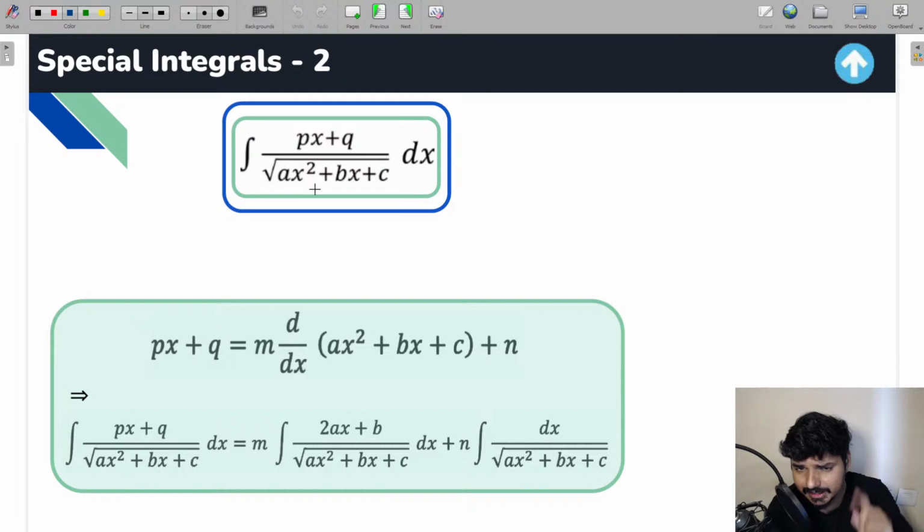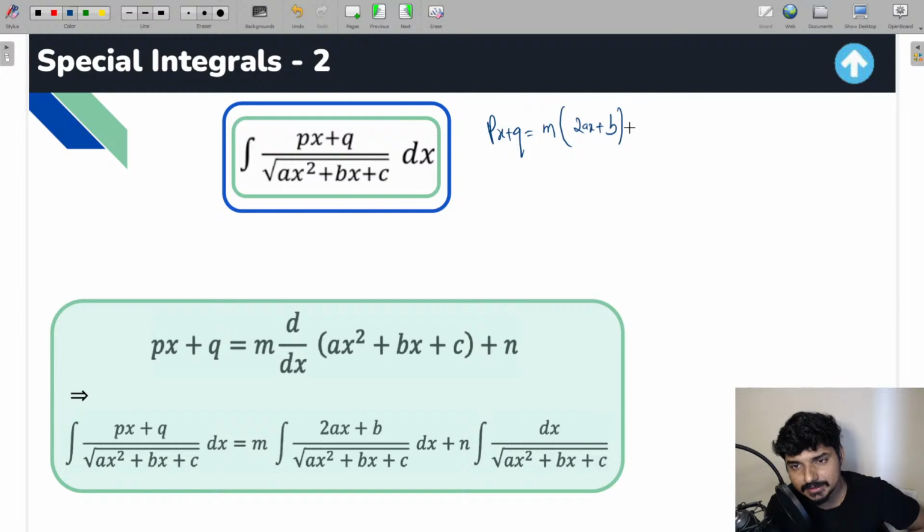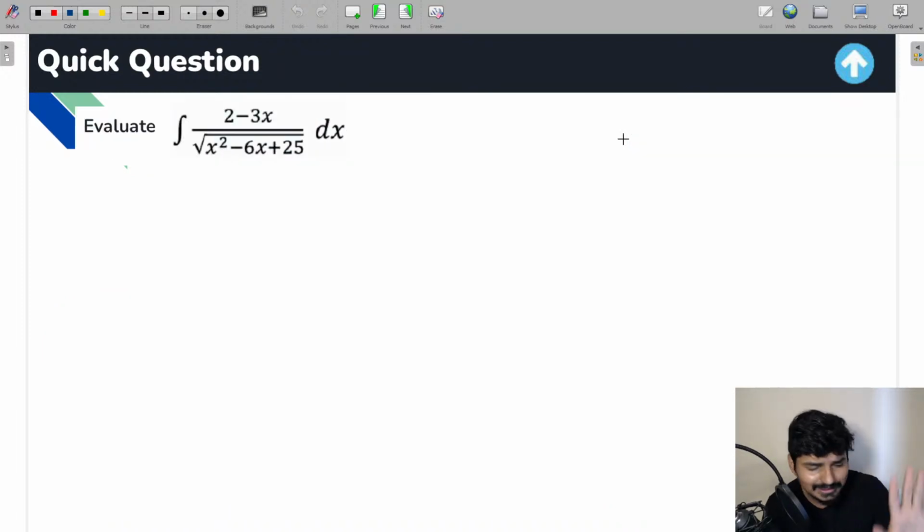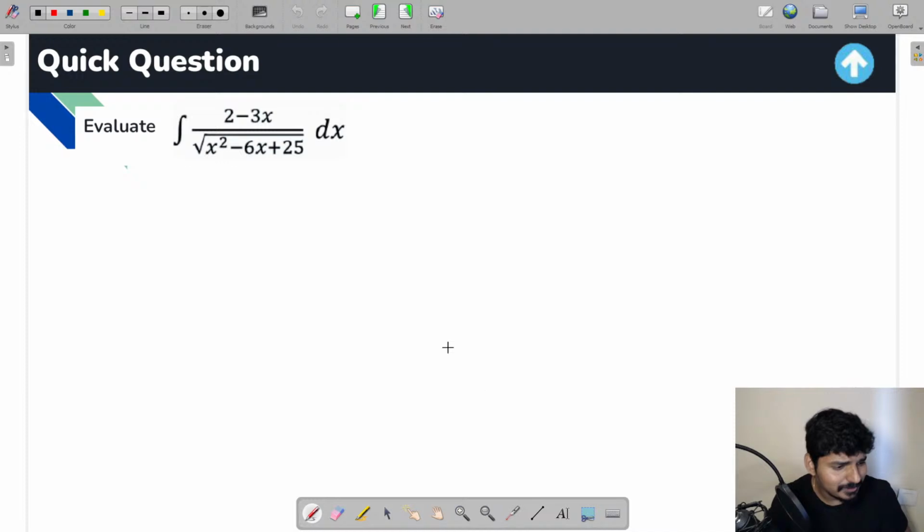So you have this linear term, px plus q. You write it as m times the differentiation of the quadratic term, which is 2ax plus b, plus n. By comparison, you find the values of m and n, and from that you're going to get the solution. Simple. Okay, so for example, you see this question. From this question, the things will be clear for you.